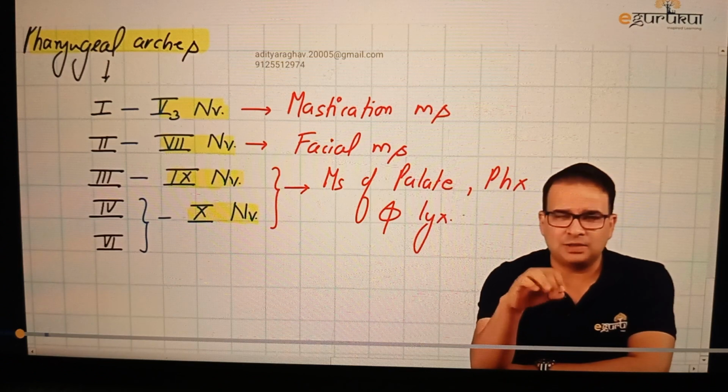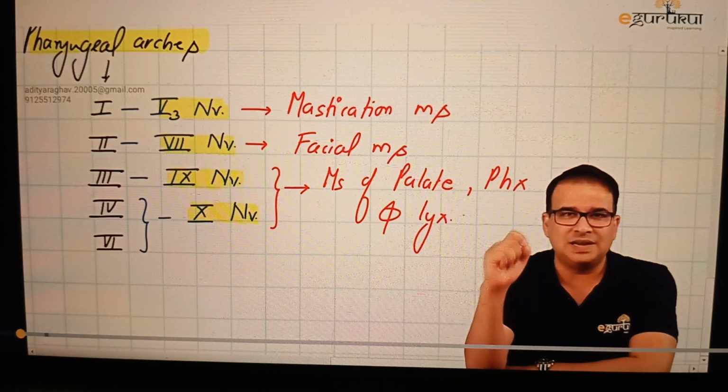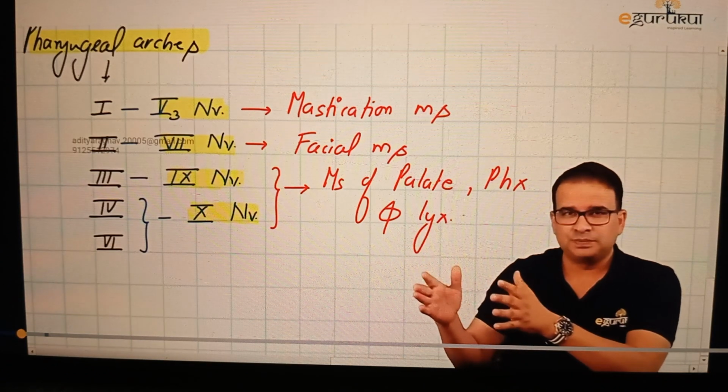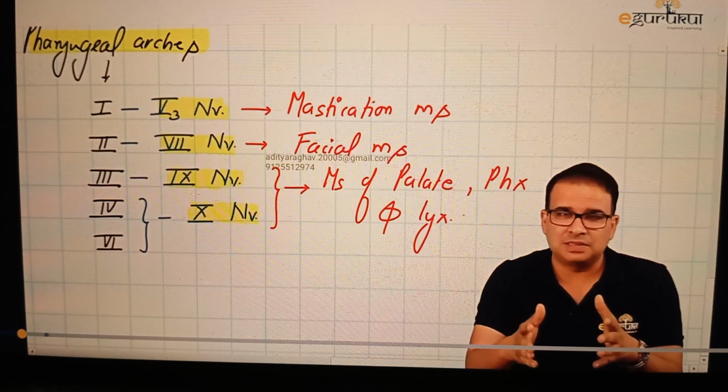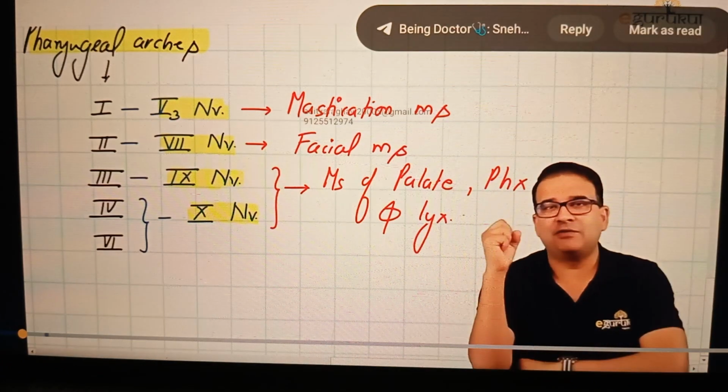So there is one column. Let's not name it as of now. There is one column in the cranial brainstem which is dedicated to supply the muscles derived from pharyngeal arches. So that is one group. Then there is a second group of muscles, which are again skeletal muscles present in this region only, but not derived from pharyngeal arch.